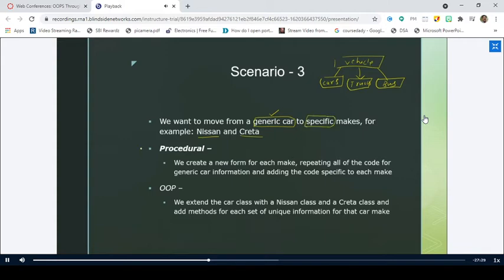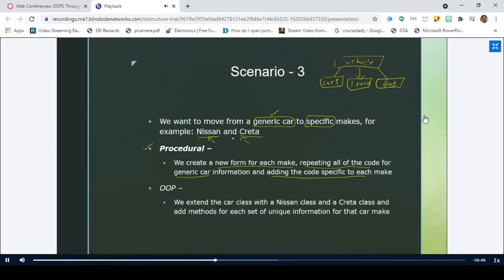If you follow procedure-oriented programming, we create a new form for each make. You create a new form for Nissan, a new form for Creta, and then you have to repeat all the code from the generic car and add that code to each specific make. That means even though you have the cars entity or the cars class, whenever you want to make it specific, a Nissan car or a Creta car, you cannot extend it. Why? Because procedure-oriented programming does not support the concept of inheritance.